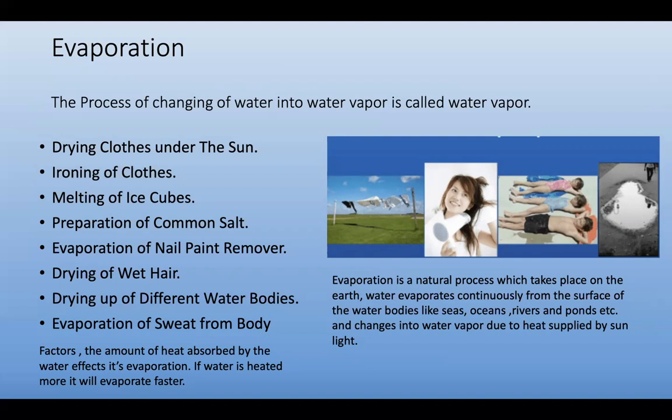That's why on a windy day, the clothes dry very fast. The evaporation is very fast. Why? Because the sunlight is more and the heat is more. On a cloudy day, the evaporation is less, and the clothes do not dry very fast. It takes more time to dry. Why? Because there is less heat. The evaporation rate decreases.